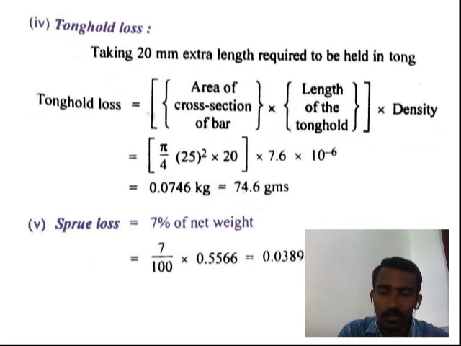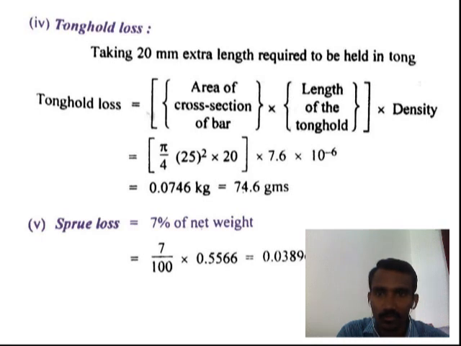Next, tongue hole loss. Tongue hole loss considers 20 mm extra length required for holding the workpieces per tongue. Tongue hole loss equals area of cross section of bar into length of tongue hole into density of the material. Area of cross section of bar: initially select the diameter of workpieces as 20 mm.